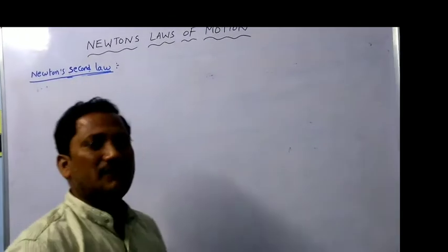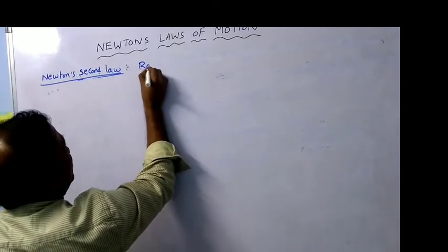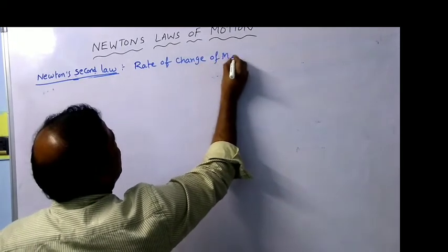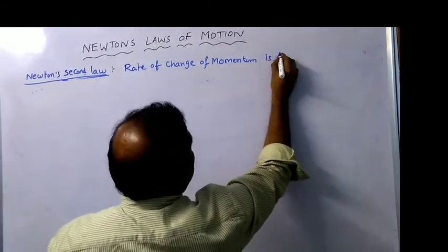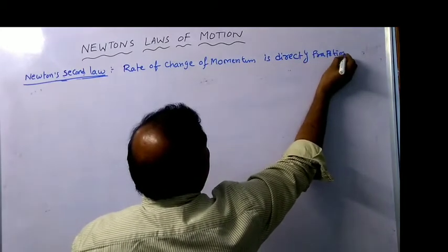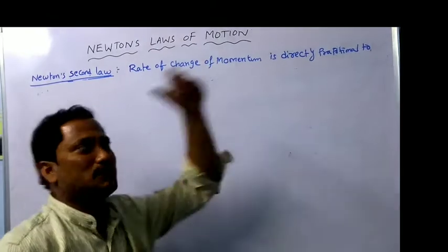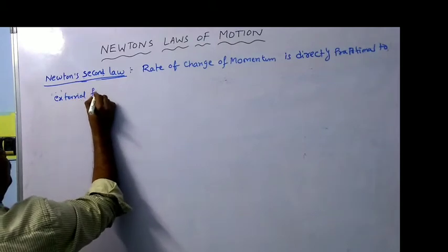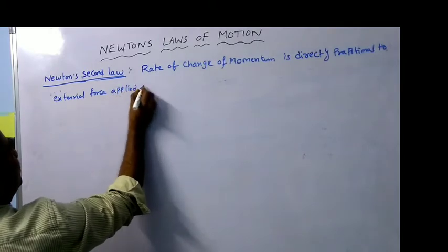Actually, this law gives the definition of force. We can say simply, Newton's second law means the rate of change of momentum is directly proportional to the external force applied on it.